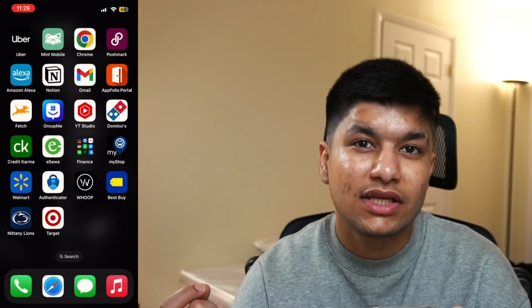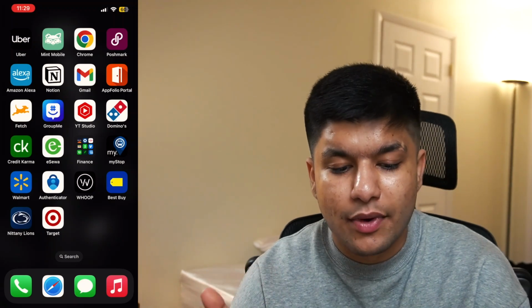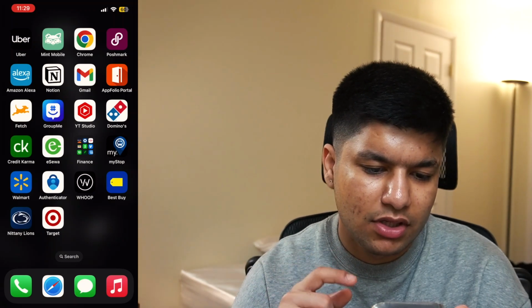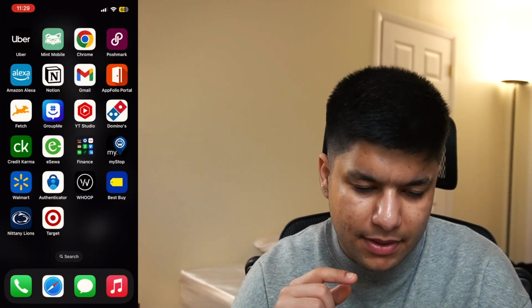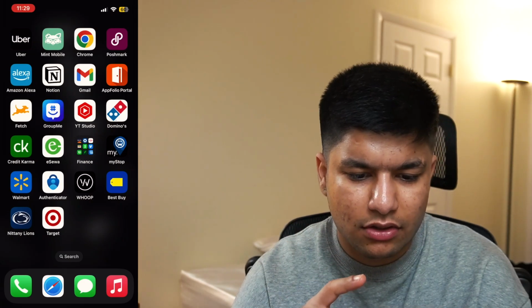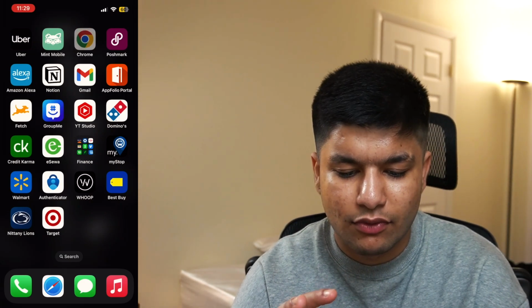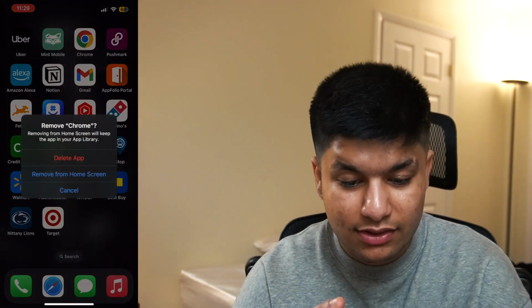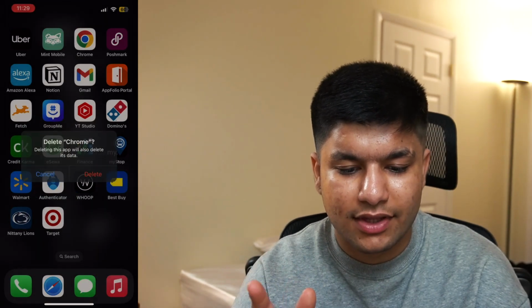Uber, for now I'm going to keep Uber because we might need it, I don't know when. Mint Mobile, this is actually the SIM card that I use, so I gotta pay my monthly payments over here and the bills are due, so we're not going to dump this. Google Chrome, definitely we're going to dump this because I also happen to use this a lot.